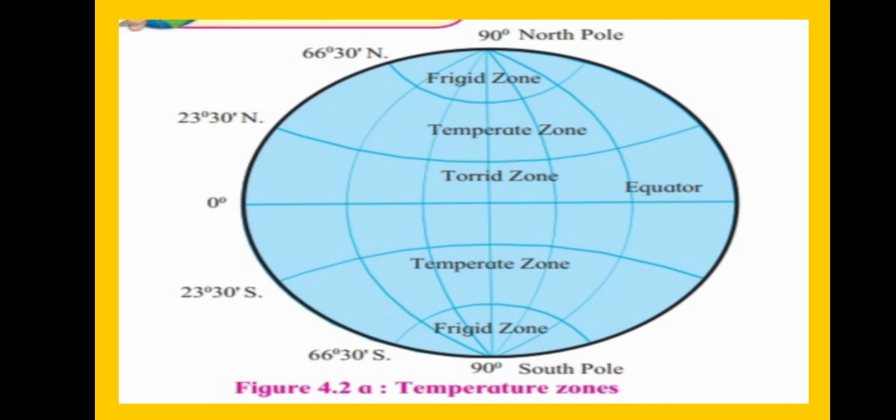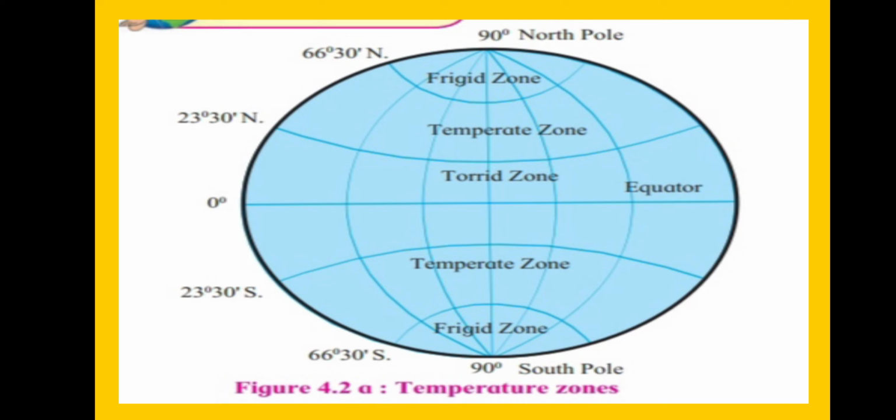Understood this? Now come to the second one, the temperate zone. This zone is situated between 23 degrees 30 minutes and 66 degrees 30 minutes in both hemispheres.